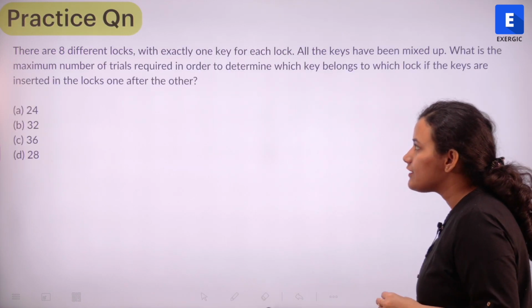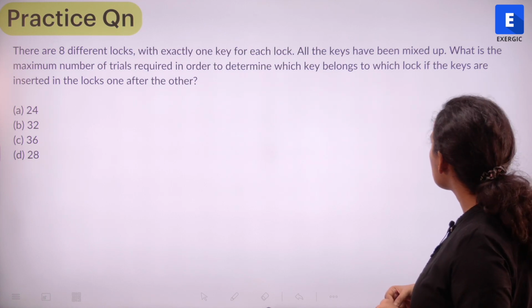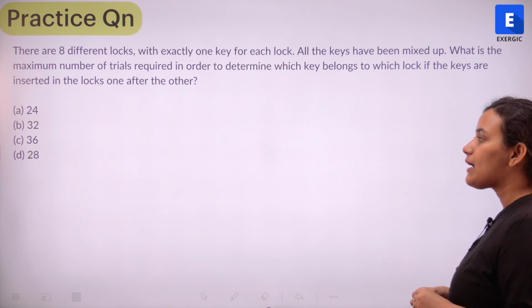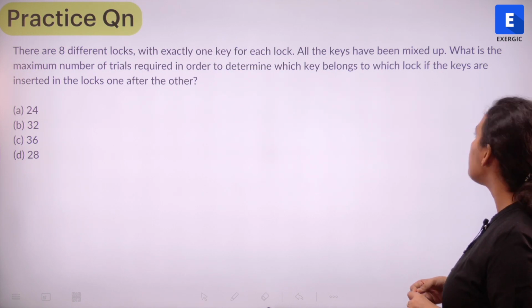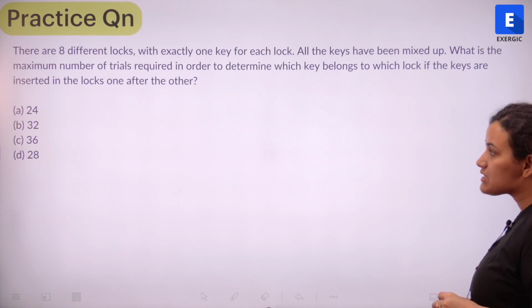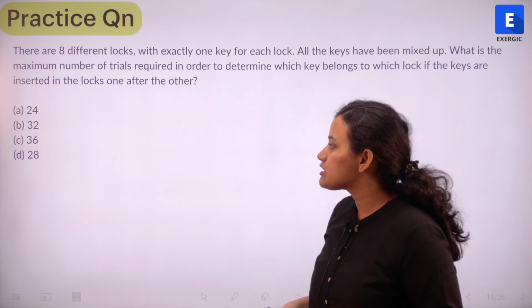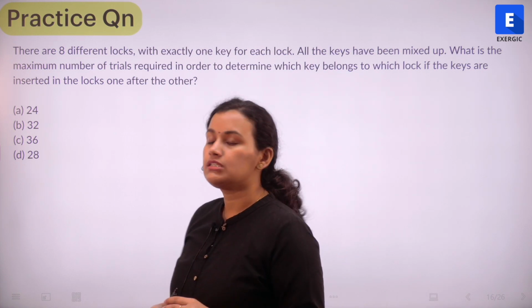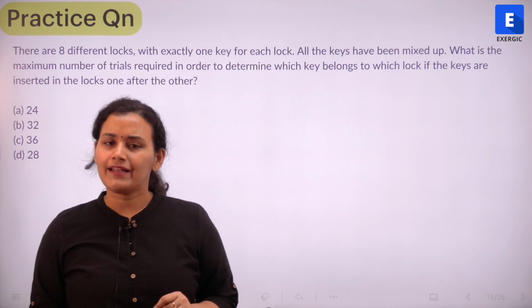There are 8 different locks with exactly 1 key for each lock. All the keys have been mixed up. What is the maximum number of trials required in order to determine which key belongs to which lock if the keys are inserted in the locks one after the other? And the options are 24, 32, 36 and 28. Okay, so a very interesting question.